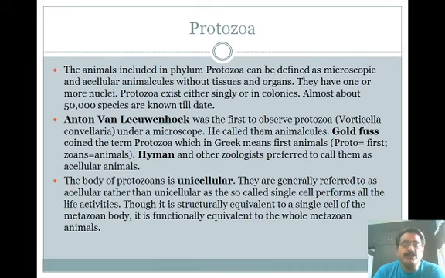The body of a protozoan is unicellular. They are generally referred to as acellular rather than unicellular, as the so-called single cell performs all the life activities, though it is structurally equivalent to a single cell of the metazoan body. It is functionally equivalent to the whole metazoan animal.